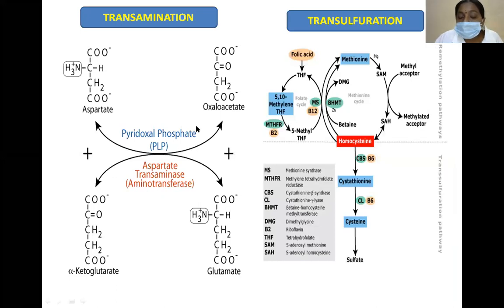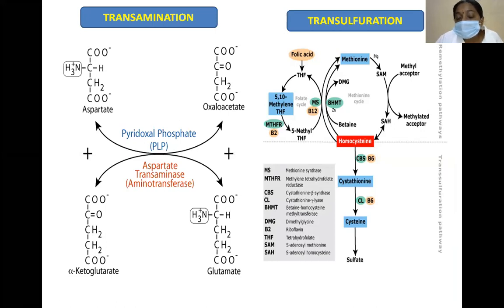An example of a transamination reaction: here, aspartate is converted to oxaloacetate in the presence of the pyridoxal phosphate dependent enzyme aspartate transaminase. Here, alpha ketoglutarate is converted to glutamate. So there is a transfer of an amino group to a keto group, hence the name transamination.